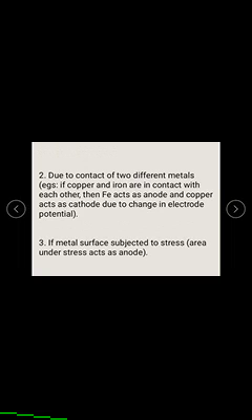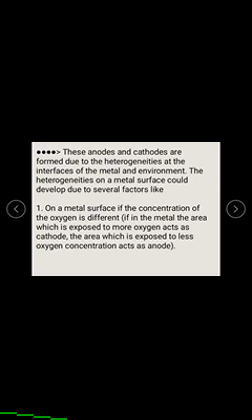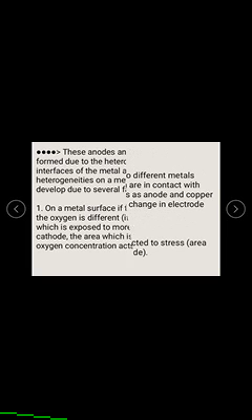Next, if a metal surface is subjected to stress, the stressed area acts as anode. These are the different concepts to identify which one is anode and which one is cathode. In the metal surface case, the part less exposed to oxygen acts as anode and the part more exposed to oxygen acts as cathode.